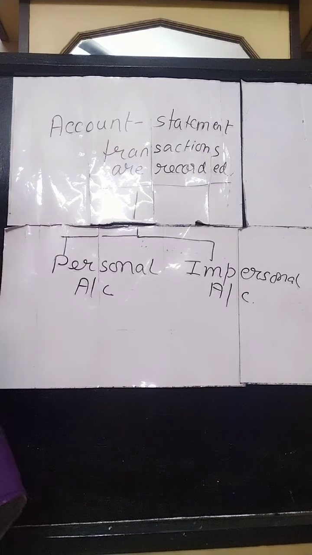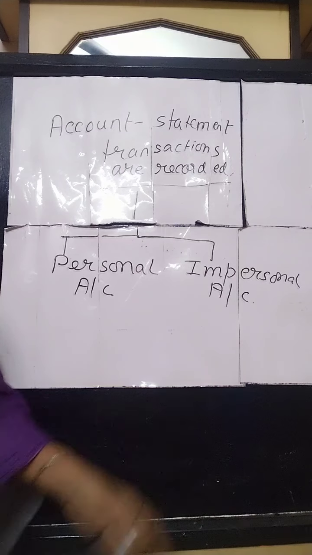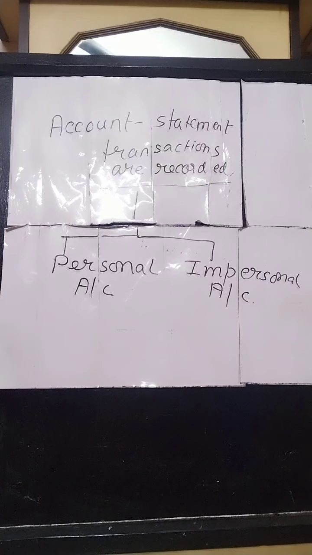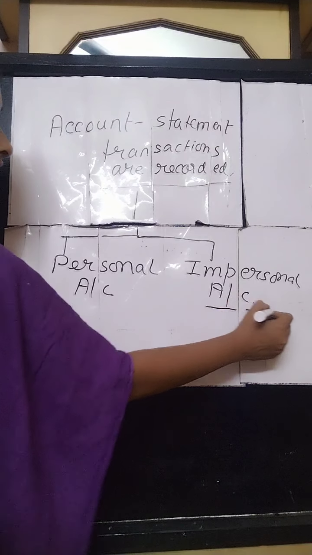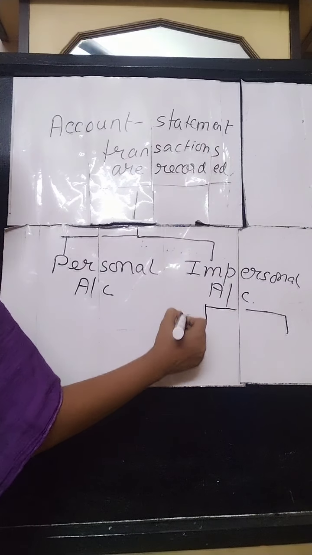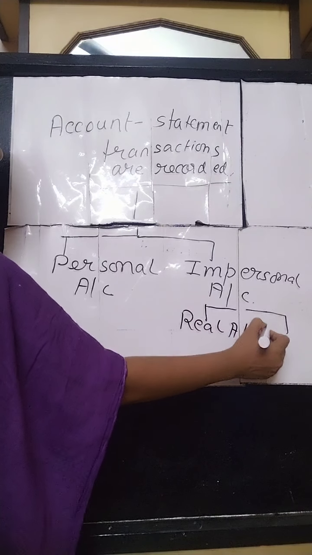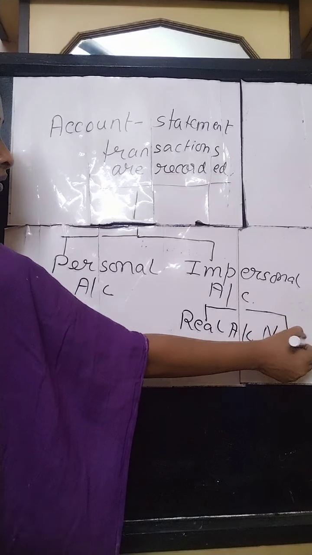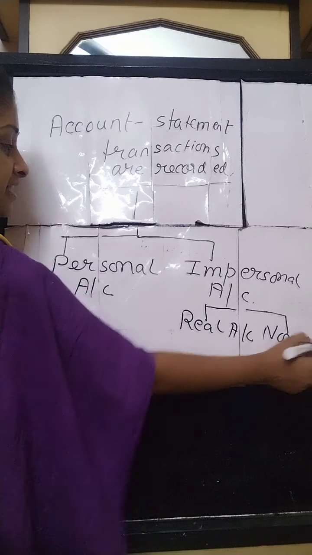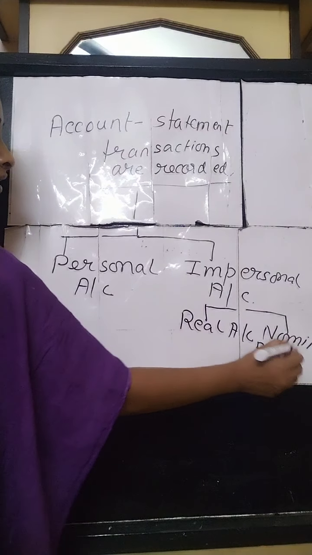Now this impersonal account can again be subdivided into two: one is real account and the other one is nominal account. So basically we have three divisions.